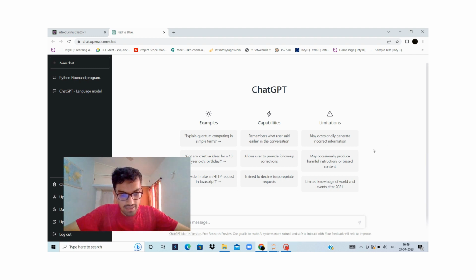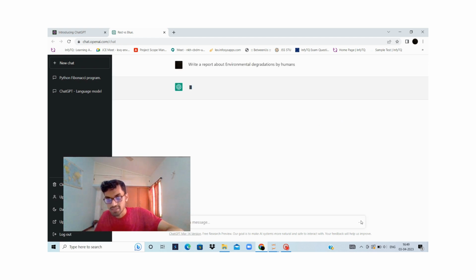Let's write a report about environmental conditions affected by humans. We see how the report is written.